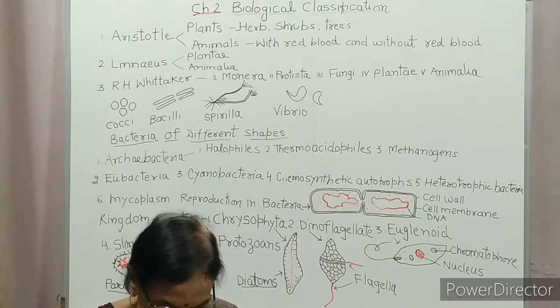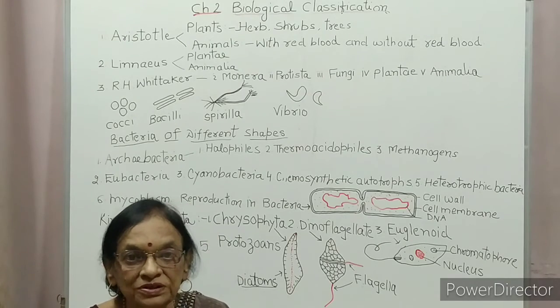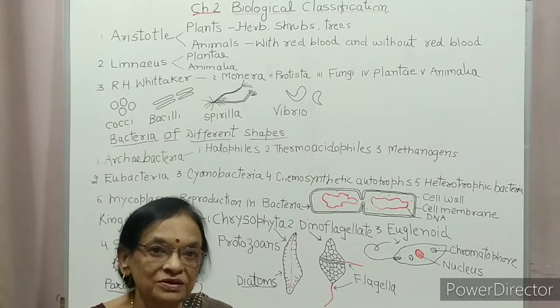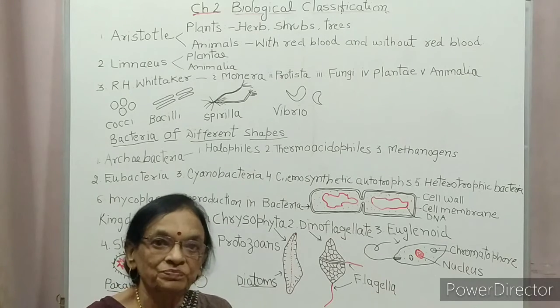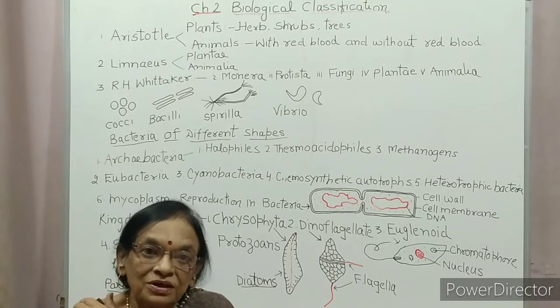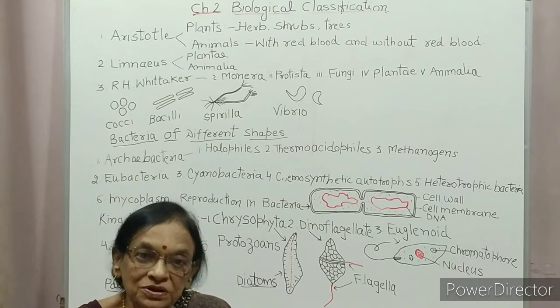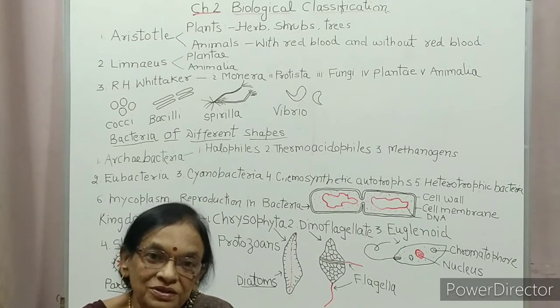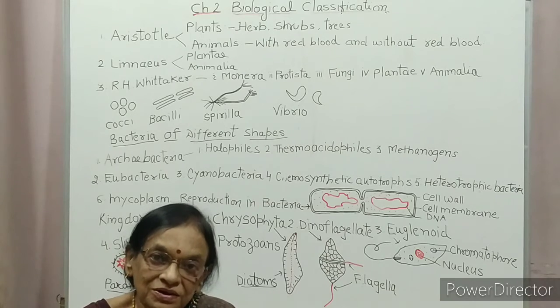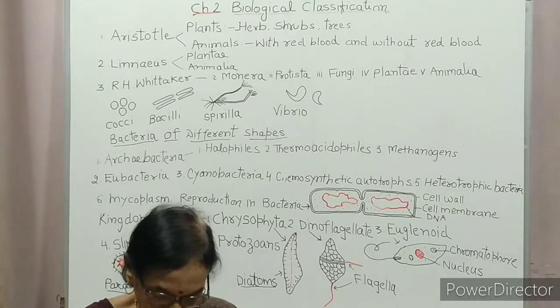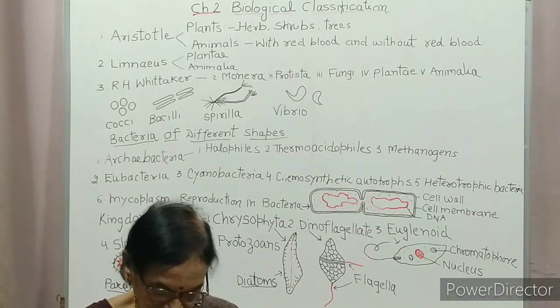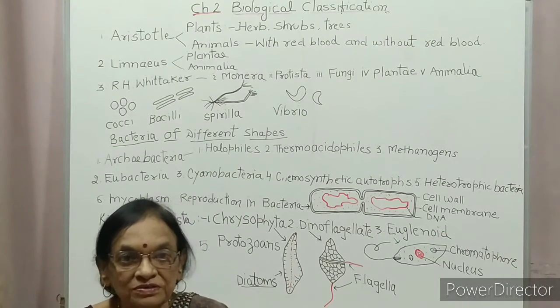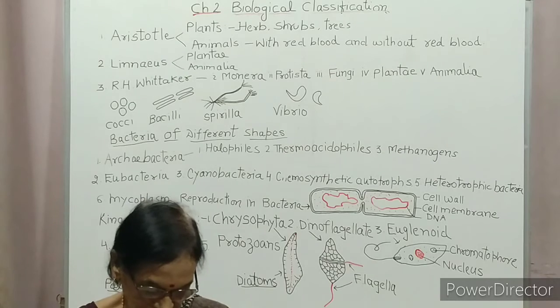These animals are photosynthetic in sunlight because they have chromatophore. But during night, chromatophore becomes inactive and they lead a heterotrophic life. An example is Euglena.